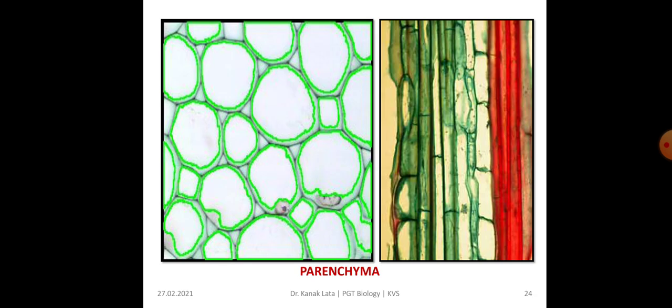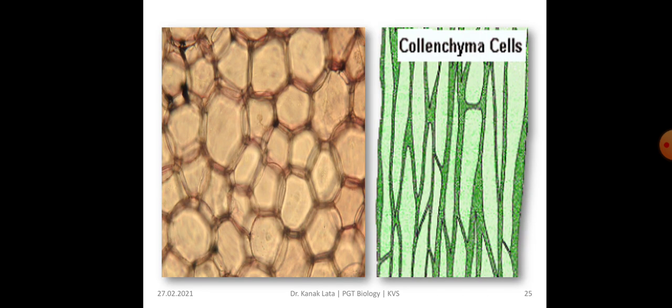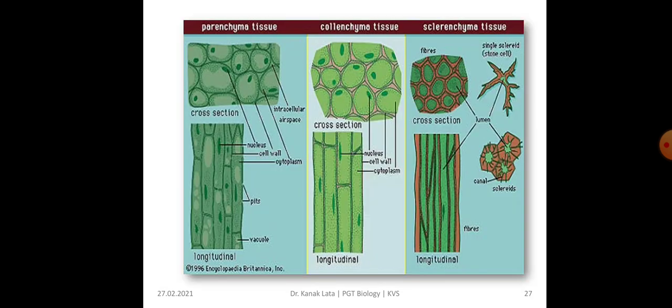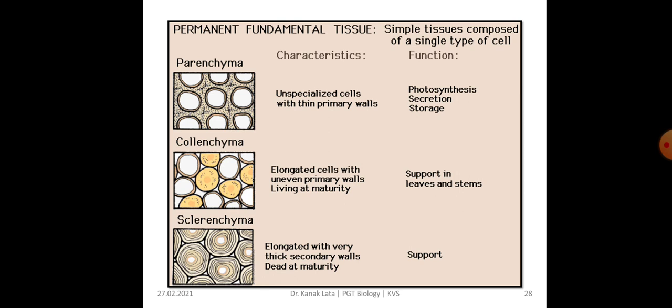This figure depicts parenchyma. This figure depicts the collenchyma cells. Here it is sclerenchyma. Now it is the comparative figure of all the three types of simple permanent tissue, that is parenchyma tissue, collenchyma tissue and sclerenchyma tissue. These are also permanent fundamental tissues, simple tissues composed of a single type of cell, that is parenchyma, collenchyma and sclerenchyma.